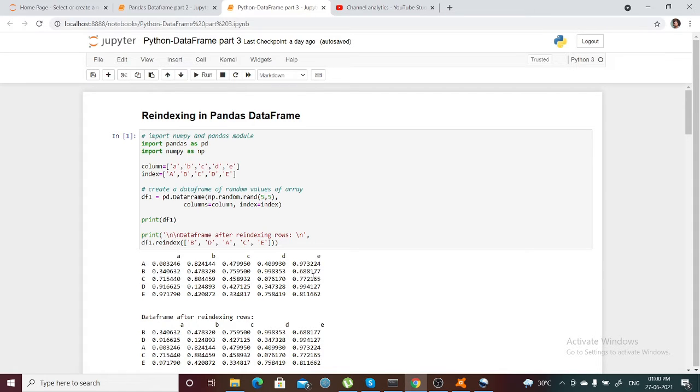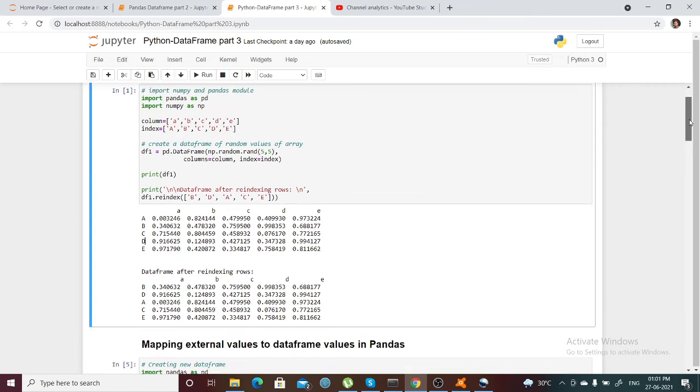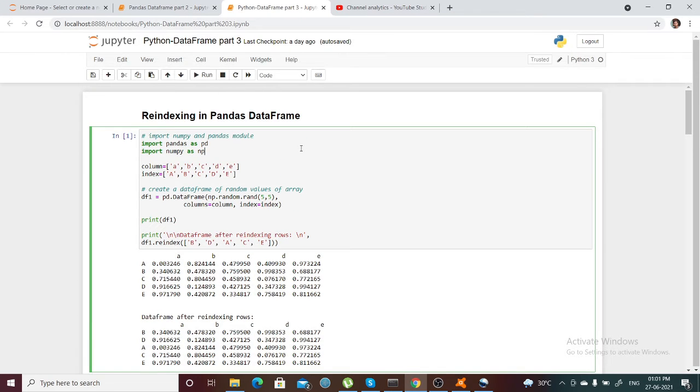Why am I putting more emphasis on indexing? Because when you do some basic problems, when you have a larger number of rows, if you want to filter or perform any operations, suppose this is a data frame and you want to perform an operation on this particular row, this is basically the index of this particular row. To do a more specific job related to any index, you need to take care of indexes. So I'm concentrating more on indexing. In this code, we're going to discuss reindexing.